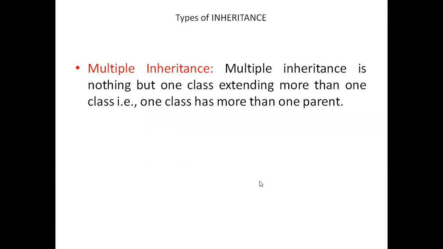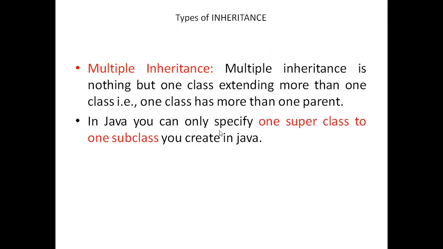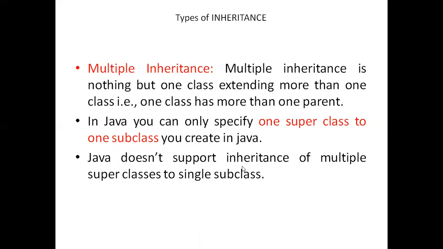Multiple inheritance. Multiple inheritance is nothing but one class, this is our subclass, extending more than one class, that is our parent classes. If we have more than one parent class, 2 parent classes, 3 parent classes for one subclass, then we call it multiple inheritance. That is, one class has more than one parent. In Java, you can only specify one superclass for one subclass. So there is a limitation in Java. In Java, only one superclass is allowed for one subclass. So multiple inheritance is not possible in Java. Java does not support inheritance of multiple superclasses to a single subclass.